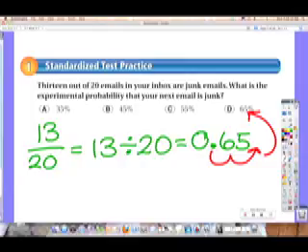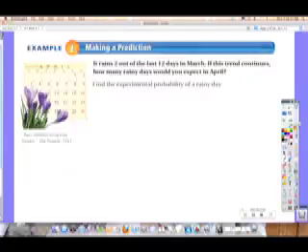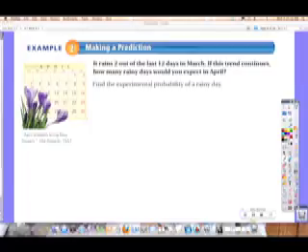Okay, this one. So it says it rains 2 out of the last how many days of March? 12, 2 out of 12. If this trend continues, how many rainy days would you expect in April? Hold it up with your fingers. How many days would you expect in April? Wait, how many fingers? Go over with your fingers. What are you expecting?